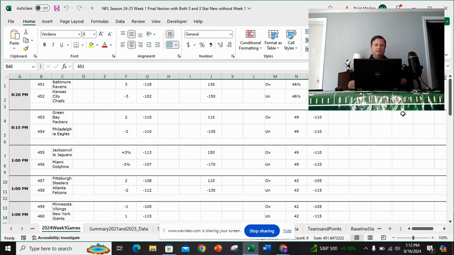I'm wearing my Mac the Teach Pittsburgh Steelers colors today. My son and I went to Steelers minicamp about a week ago. So anyway, I've copied and pasted all these games in.